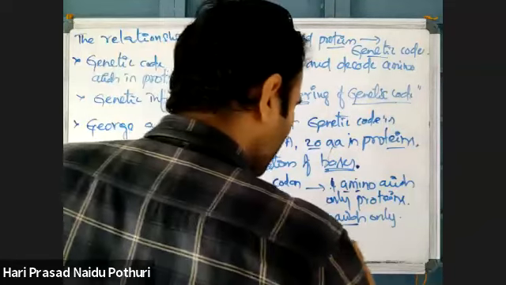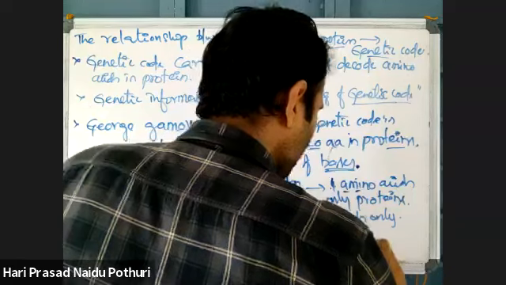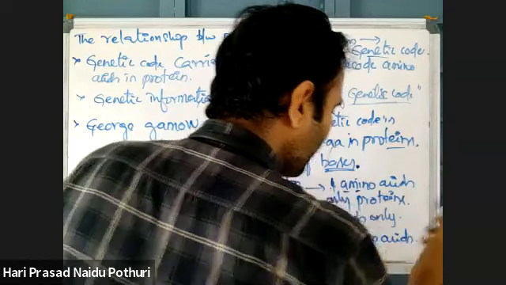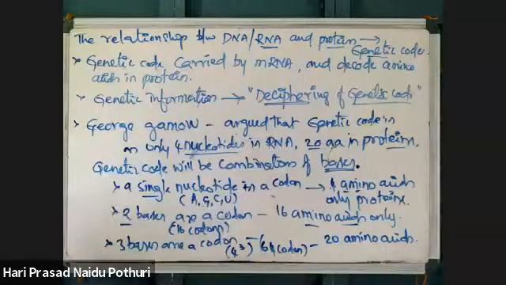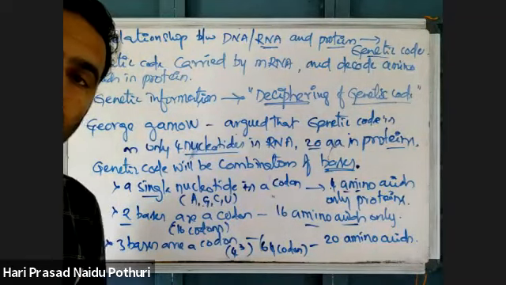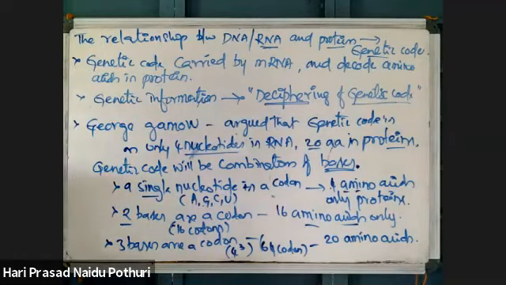That is 4 power 3. 64 codons are sufficient to code for 20 different amino acids.